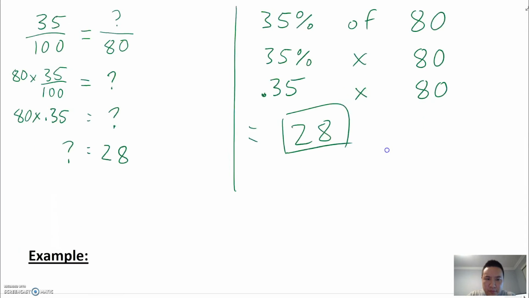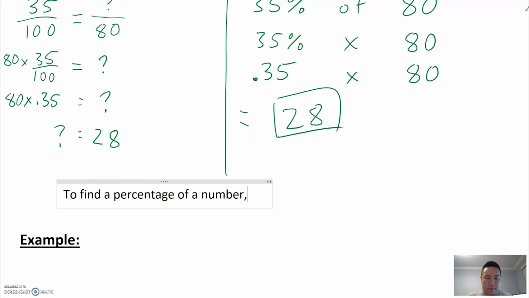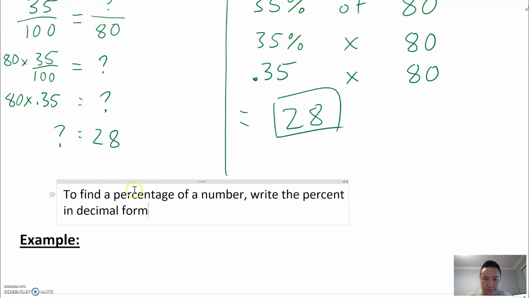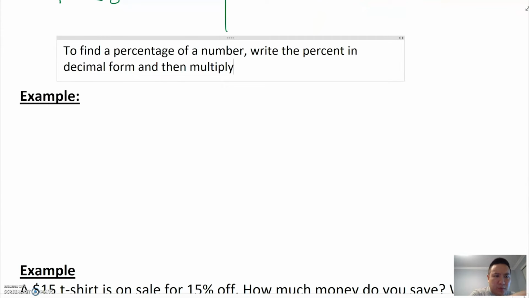And there's my answer. To summarize, to find a percentage of a number, write the percent in decimal form and then multiply. Okay, so it all boils down to just knowing that of means multiply and a percent can be written in decimal form. So let's take a look at a couple examples here.